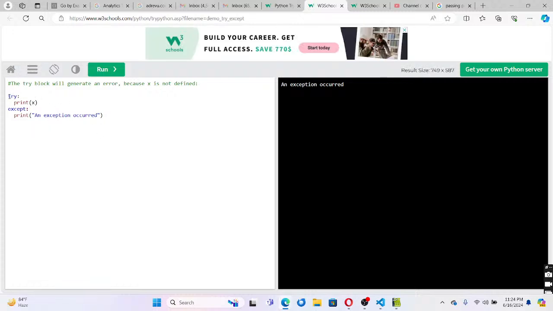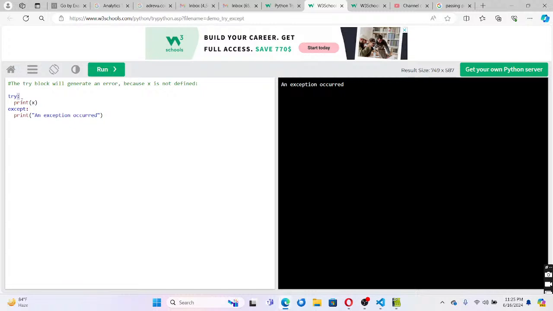So it has 6 lines of code. The first line is a comment, the second line is blank, the third line is try colon, the fourth line is print of x, the fifth line is except colon, and the sixth line is print an exception occurred, with the proper indentation.